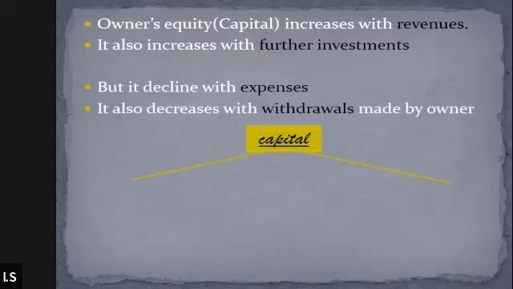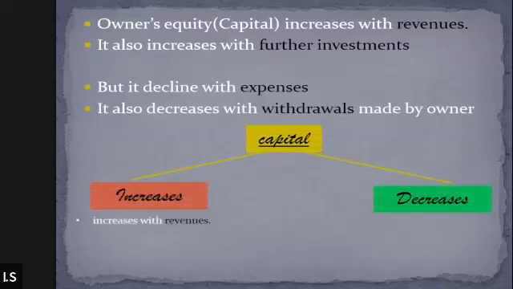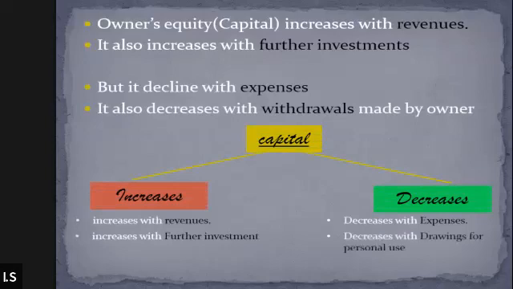So just to simplify that, we can say capital increases when there is an increase in revenue and a further investment made by the owner, whereas it decreases when more expenditures are incurred and when the drawings are made by the owner for his personal purpose. Got it? Is it clear?